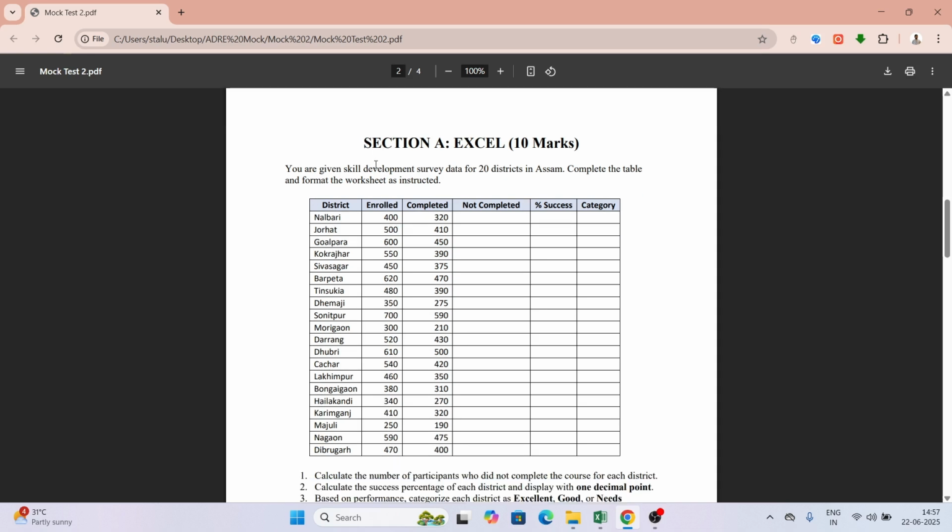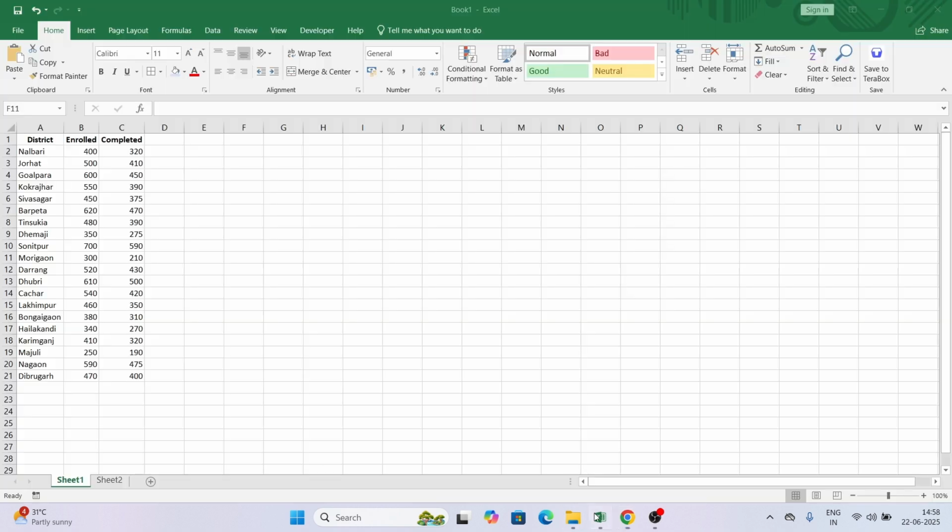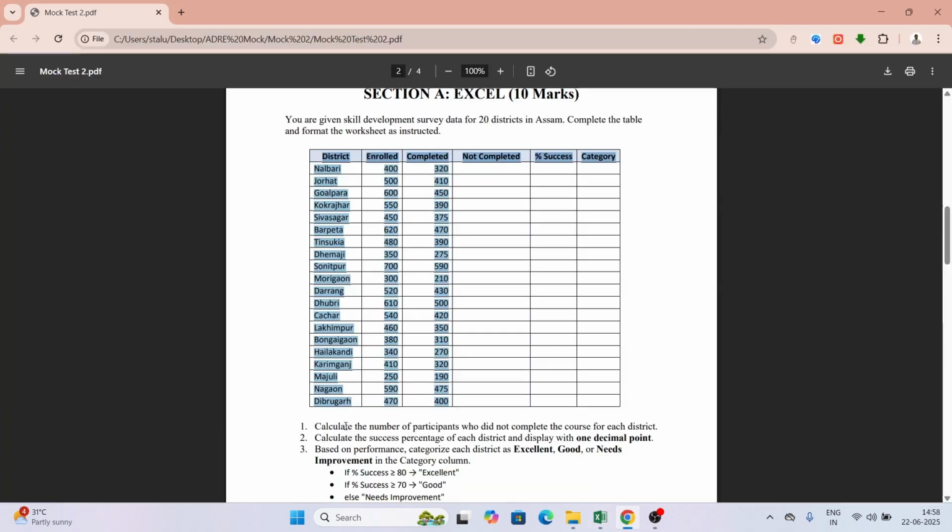You are given skill development survey data for 20 districts in Assam. Complete the table and format the worksheet as instructed. So first thing, you have to note down this table in your Excel, as it is. For time constraints, I have already prepared it and noted everything over here. Now let's see the questions they have given.